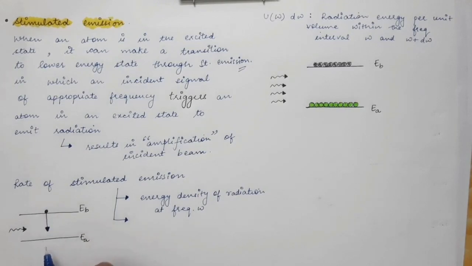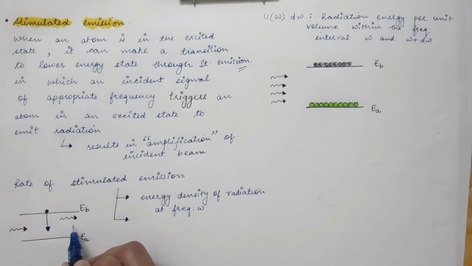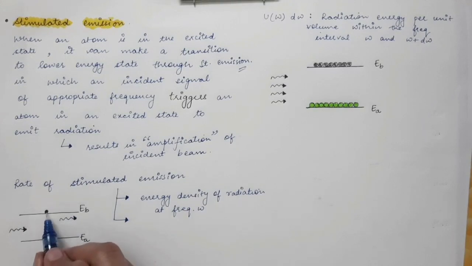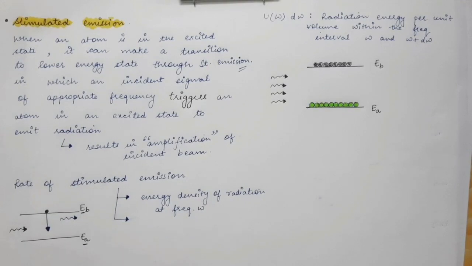Since it is going to its ground state, there is no absorption over here, there is just emission. So this atom will go to its ground state by the emission of a photon whose energy is equal to the difference in the energy of these two levels, because the atom is going from this EB energy state to this EA energy state.